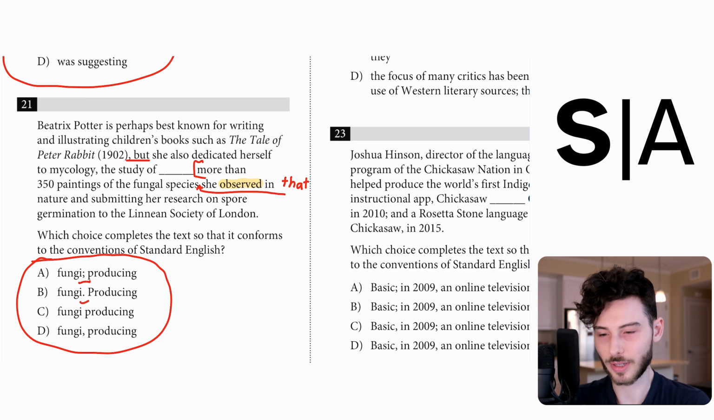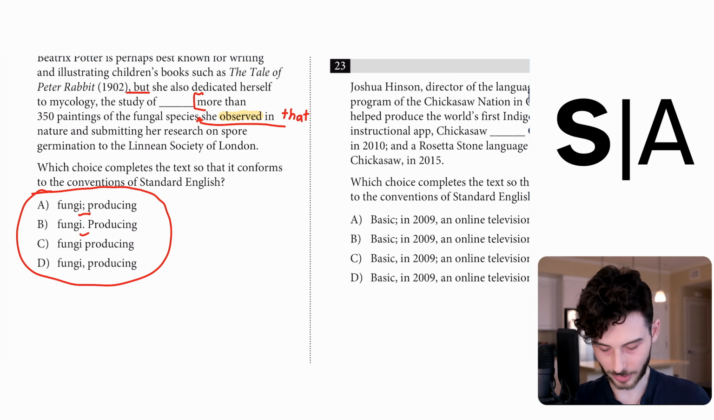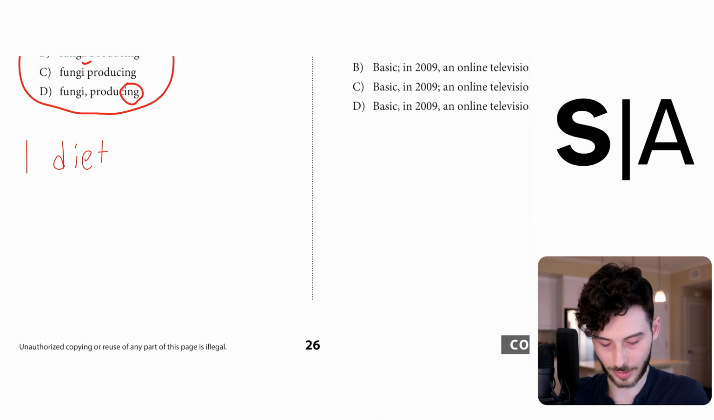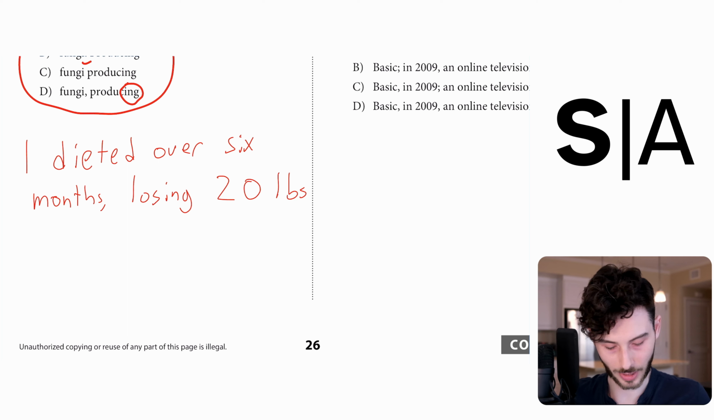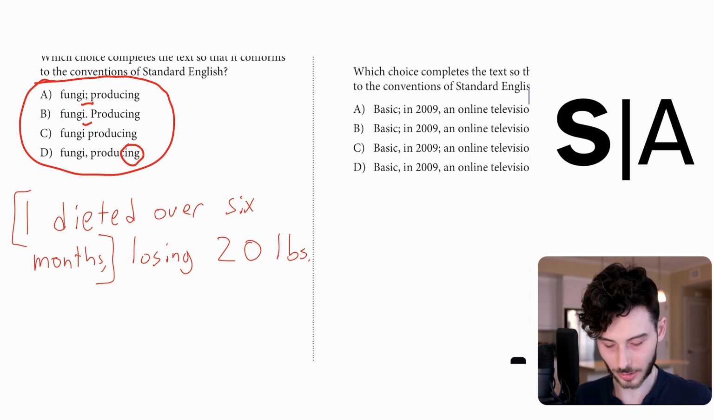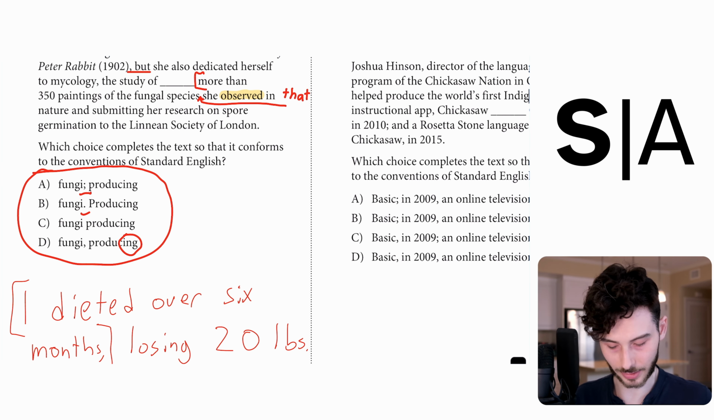This is actually a dependent clause. What we're probably dealing with here is comma -ing, where this -ing becomes a condition or status that applies to the main independent clause. Let me do an example of this because that's kind of abstract. "I dieted over 6 months, comma, losing 20 pounds." You can have comma -ing where the -ing describes the entire clause or becomes a condition or status for the main clause. The main clause would be the part in brackets here. That's what's happening in this question. So the answer is D.